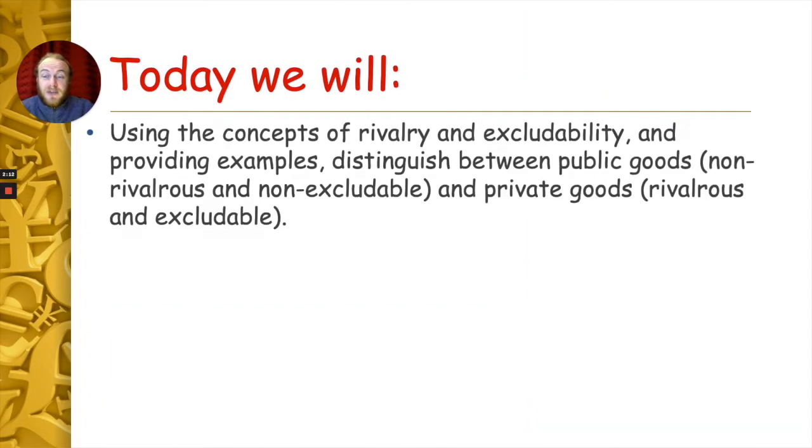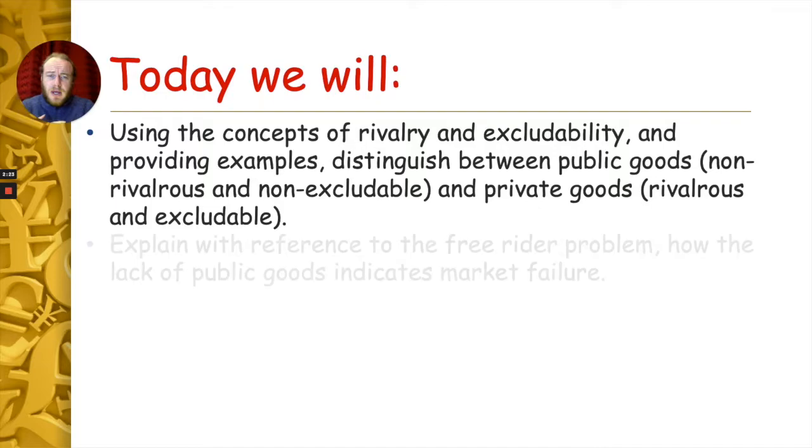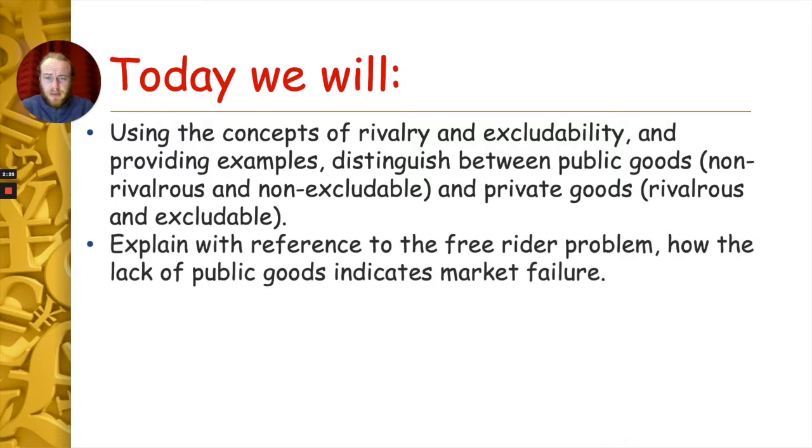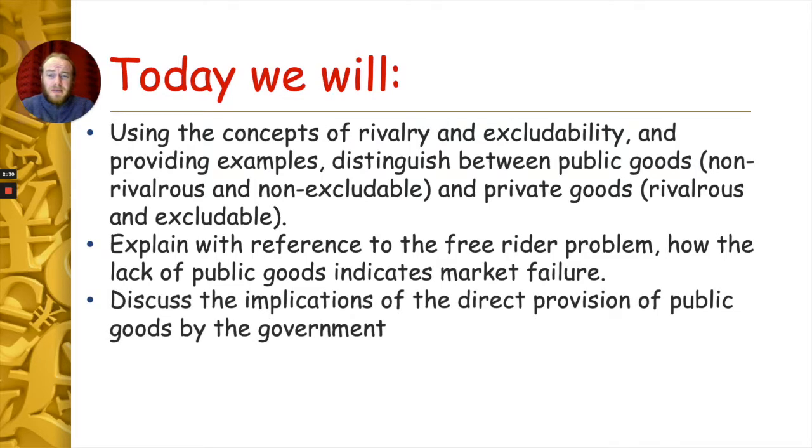In this video, what we're going to look at is the concepts of rivalry and excludability. We're going to look at these two concepts in terms of determining what public goods are and what private goods are. And then we're going to look at the free rider problem and show how the lack of public goods indicates market failure, and then discuss the implications of direct provision of public goods by the government.